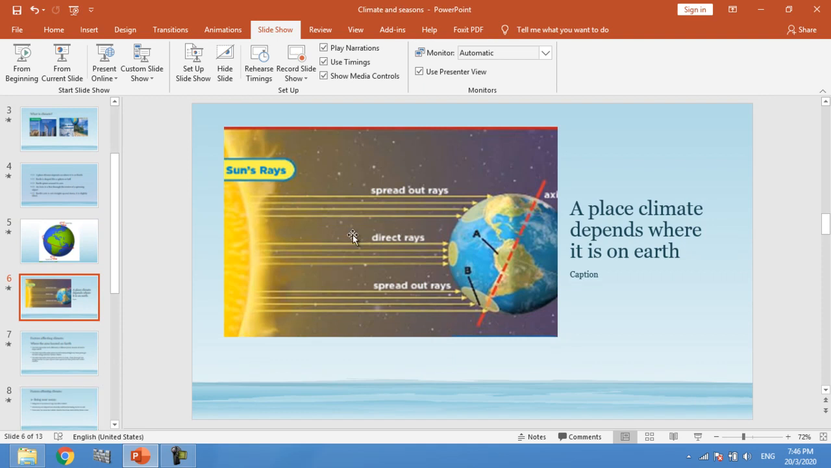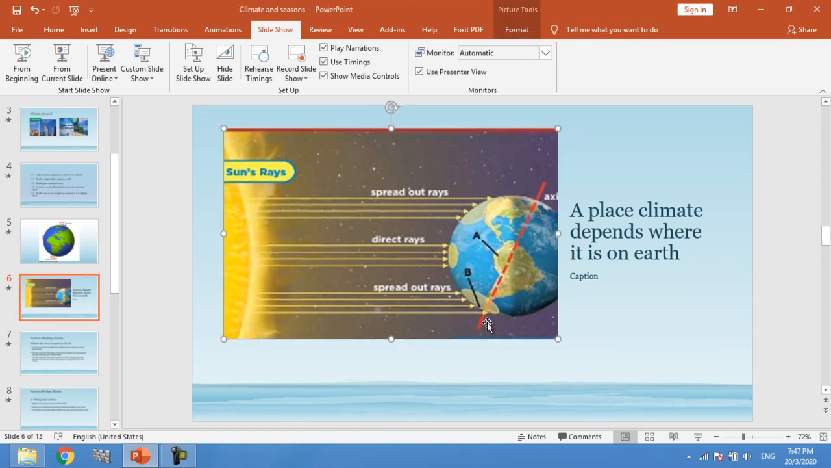In this area, the sun rays directly fall on it, so the rays and heat are concentrated on this small area, causing high temperature in it. All major deserts are here in this area of Earth. And in an area like this, area B, rays do not fall directly, but they are slanted.